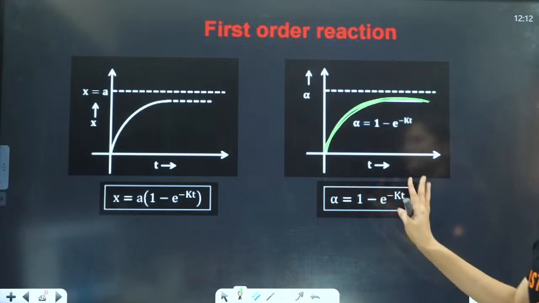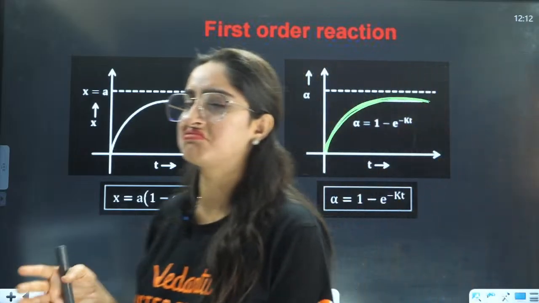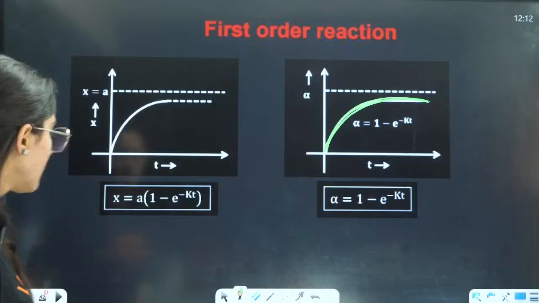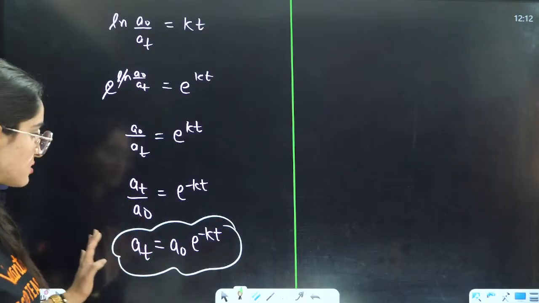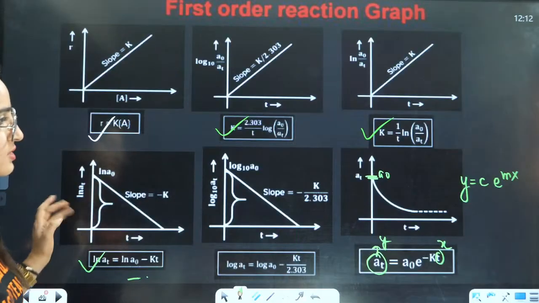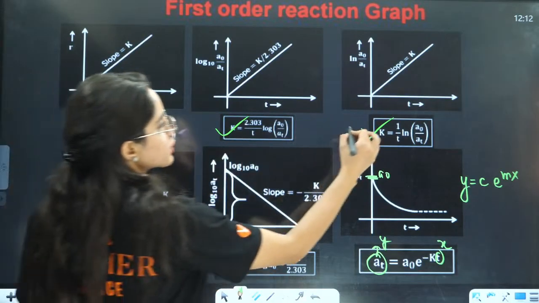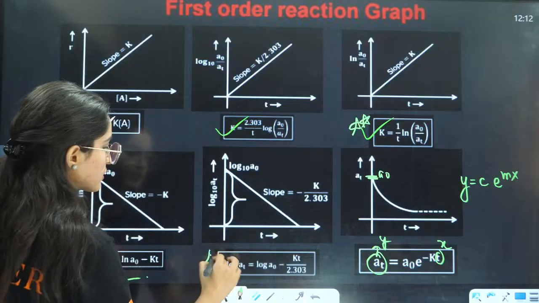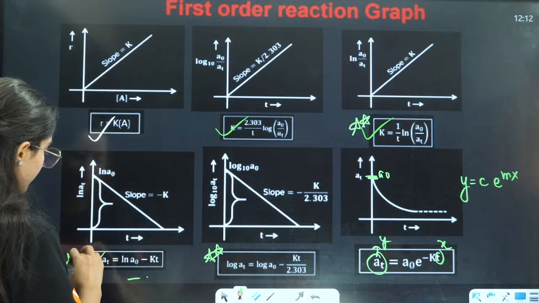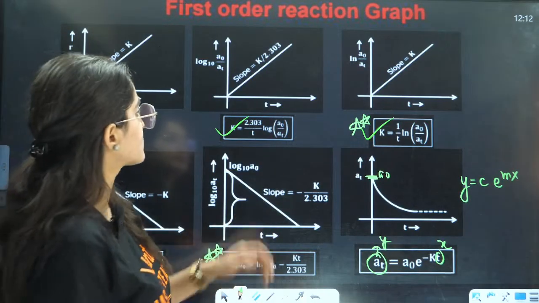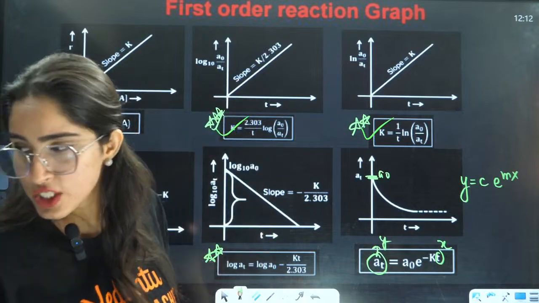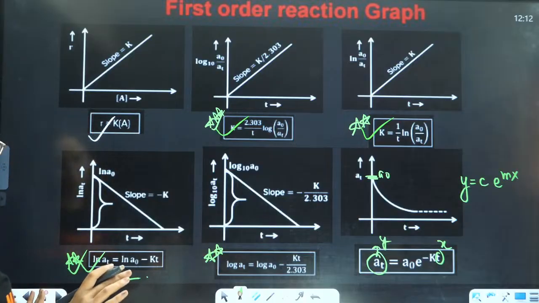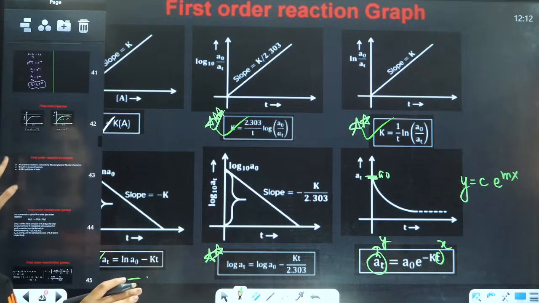Okay, so that is the direct graph, but they will not ask you this graph. Maximum they can ask you this one, and this also has very rare chances. Most probably they will ask you this graph or this graph or this graph. These are the three cases, and this also. They can ask you these 4 graphs, right? Okay, yes. Exponential decay, exponential above.